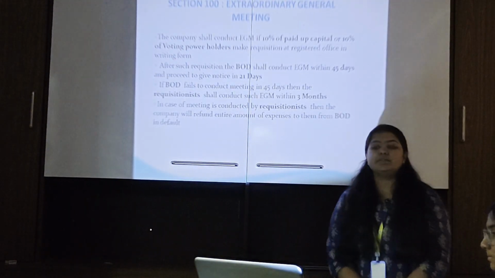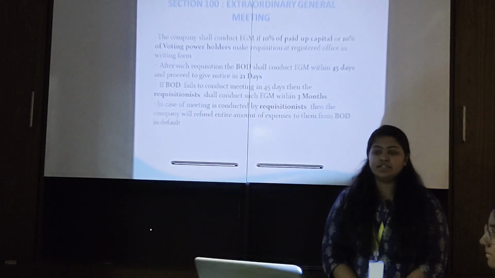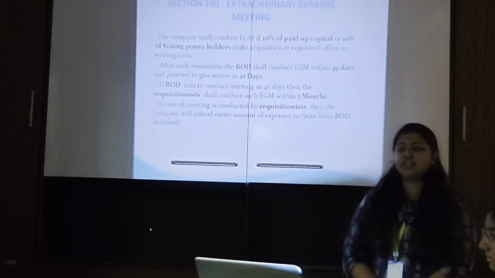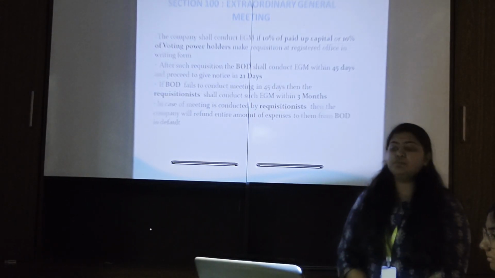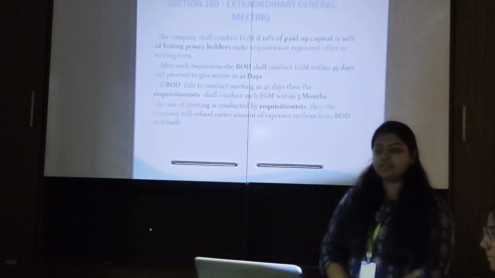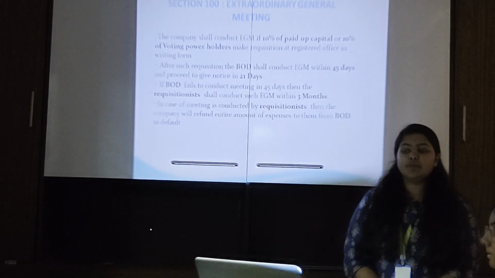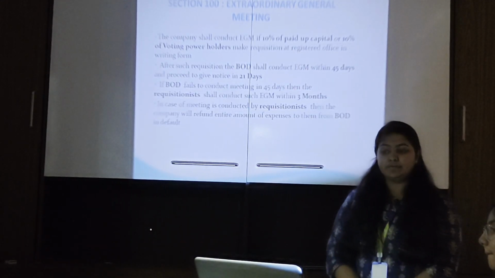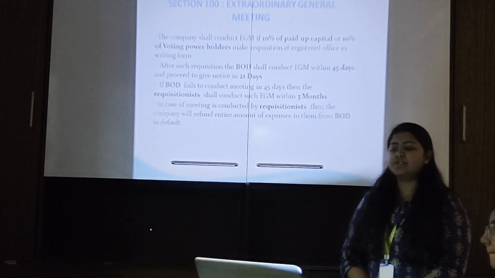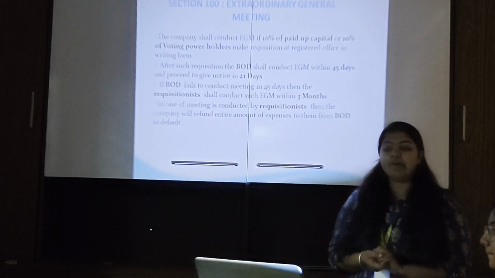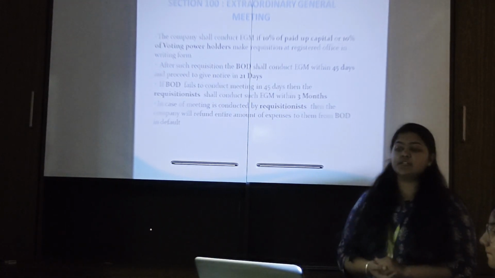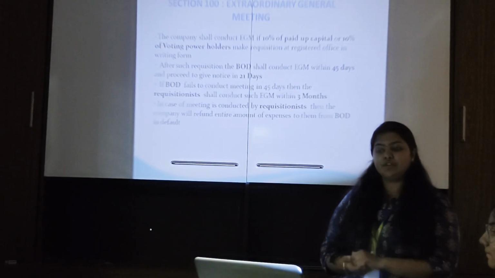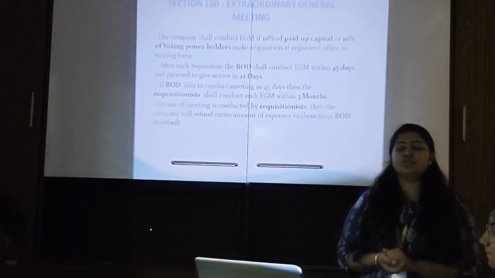Section 100. Extraordinary general meeting. The company shall conduct an EGM if holders of 10% of paid up capital or 10% of voting power make a requisition at the registered office in writing form. After such requisition, the board of directors shall conduct the EGM within 45 days and give the notice in